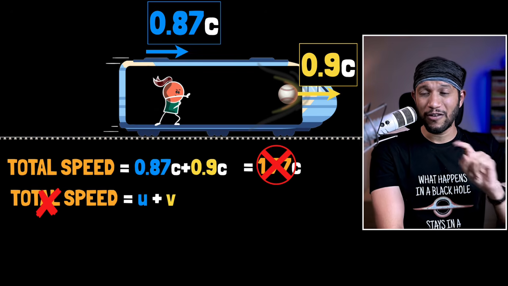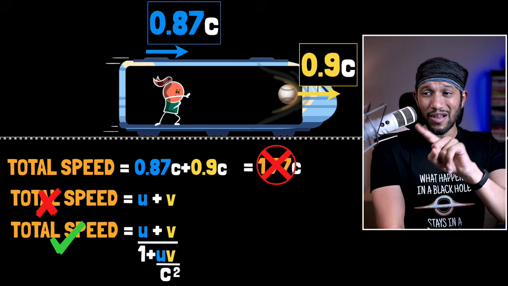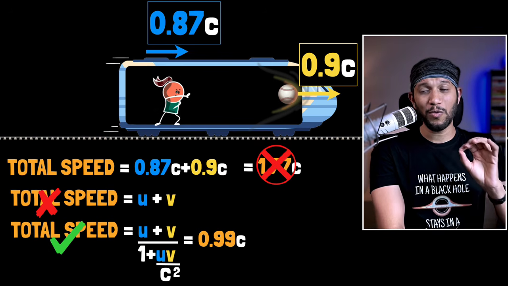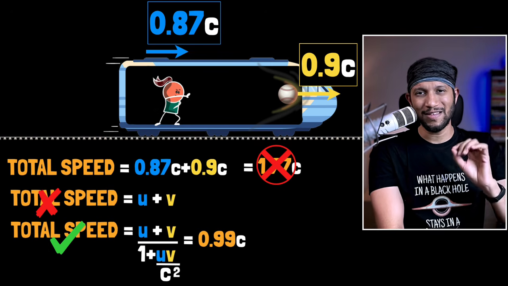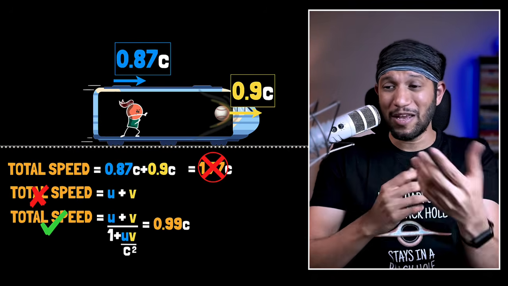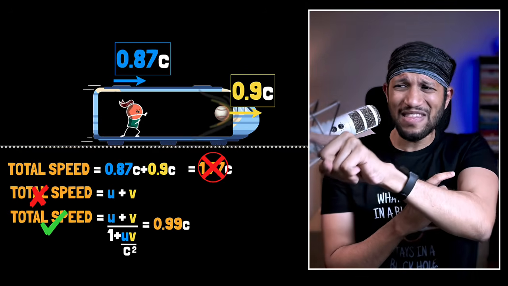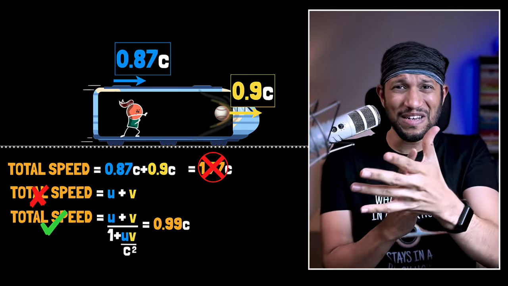Instead, to calculate relative velocity, use this formula. And if you plug in these values in this formula, you'll always find the speed to be less than the speed of light. But you see my problem with that, right? That's just a dumb formula. I mean, I can use it to solve problems, but every time I look at a question like this, my brain keeps saying that, hey, that ball should be traveling faster than light. Why isn't it doing that?